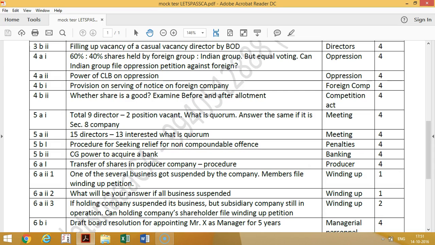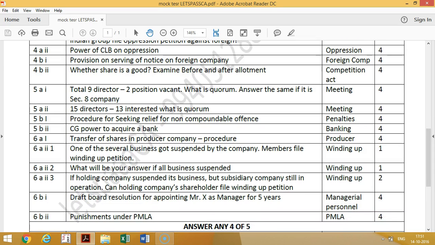Then fifth question we are going to. Total 9 directors, 2 positions are vacant. What is the quorum? So you should write quorum is 1/3 or 2, whichever is higher. So out of total 9, 9 minus 2, which positions are vacant, is 7.